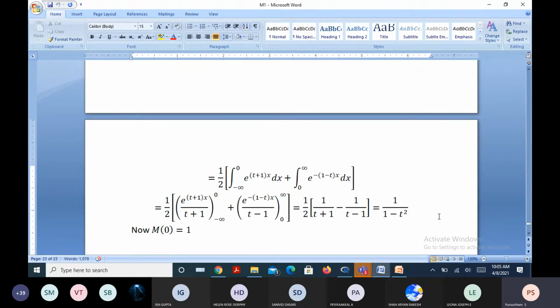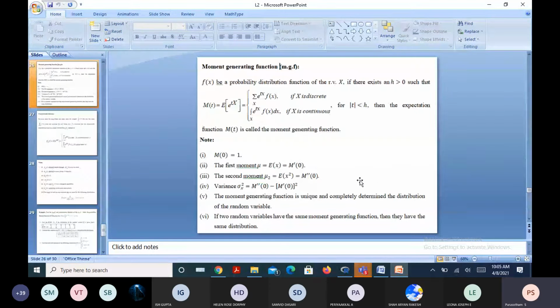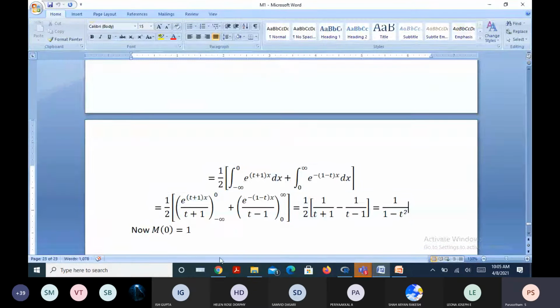If you put t as 0 here, you will get M of 0. What is the value of M of 0? 1 over 1 minus 0 square. Is it 1? Yes, sir. This is one of the properties of MGF which we learned in the last session: M of 0 is 1. This property is verified. Now I want the mean from this.